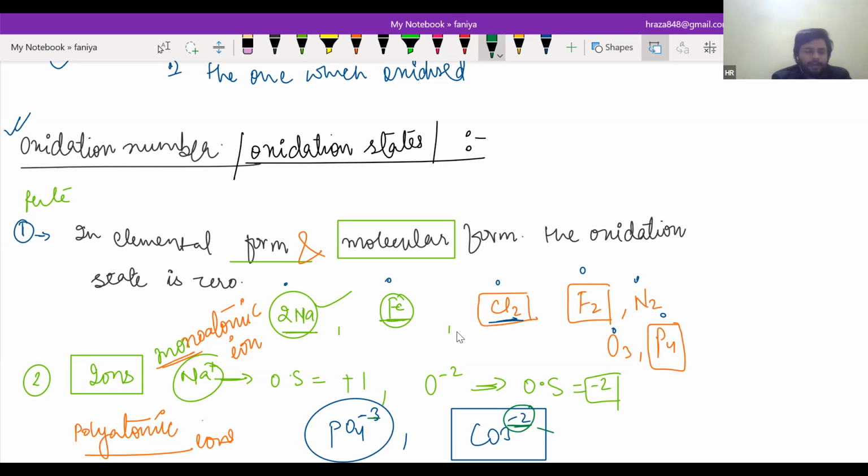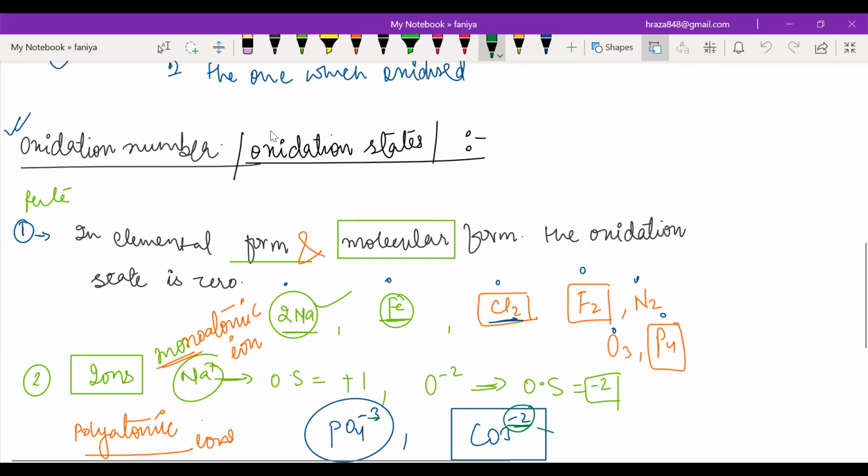It all depends upon the electronegativity, which has a negative oxidation state or which has a positive oxidation state. And you have to be clear on what electronegativity is, which is more electronegative, which is less electronegative. This is very important.